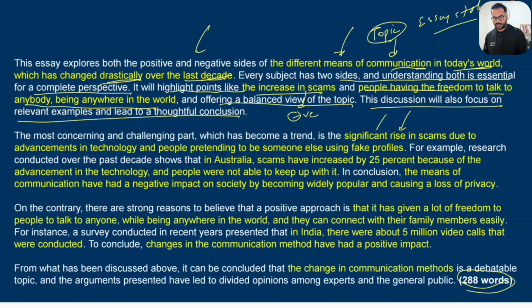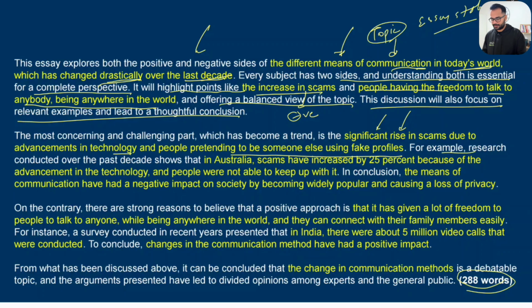Looking at my body one paragraph now, the most concerning and challenging part which has become a trend is, so what I've done is the increase in scams. So this same idea I have elaborated now, explained in a lot more detail, has become a trend is the significant rise in scams due to advancement in technology, and people are pretending to be someone else using fake profiles. Because these video call scams are so common nowadays, it is easy for people to use a fake profile using AI features, and then they can scam money out of people.